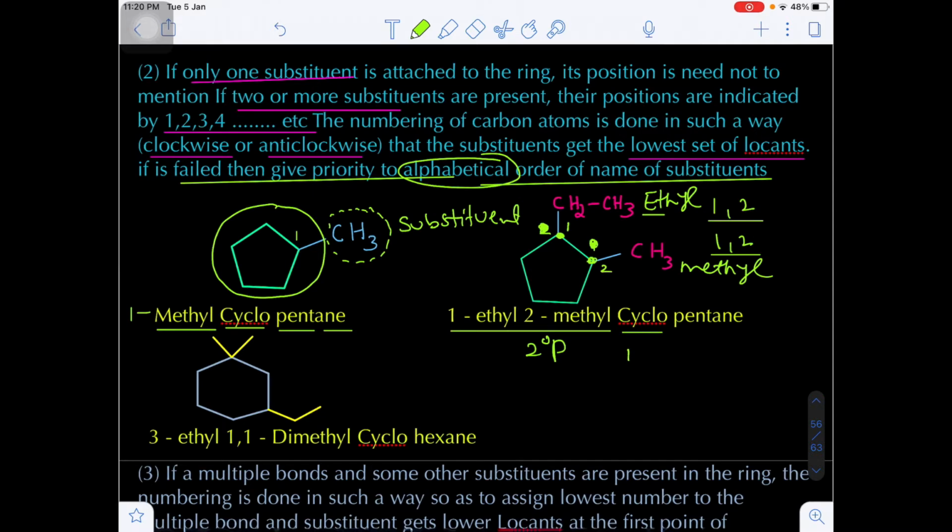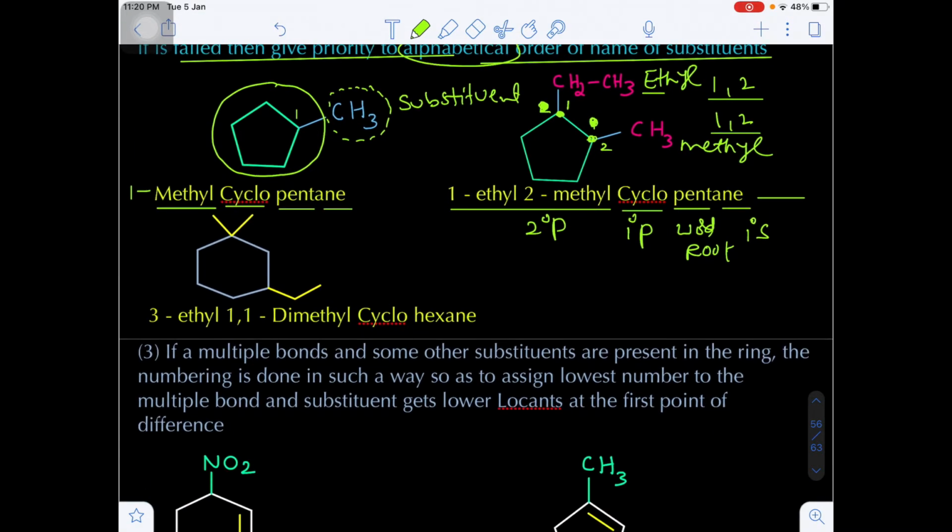Cyclo will be the primary prefix, next pent will be the word root, and finally an will be the primary suffix. Here there is no functional group. If any functional group is there, that should be written at the last, that means after the primary suffix. Okay.